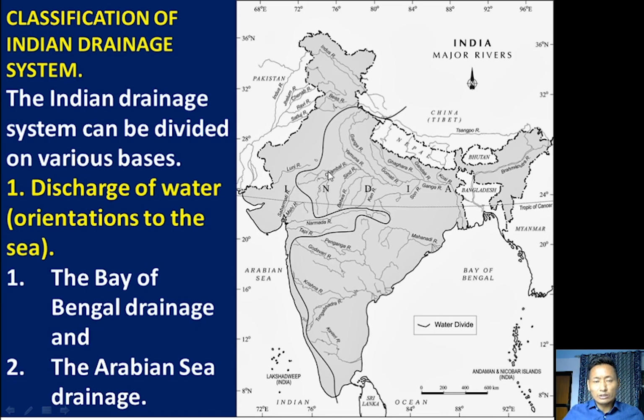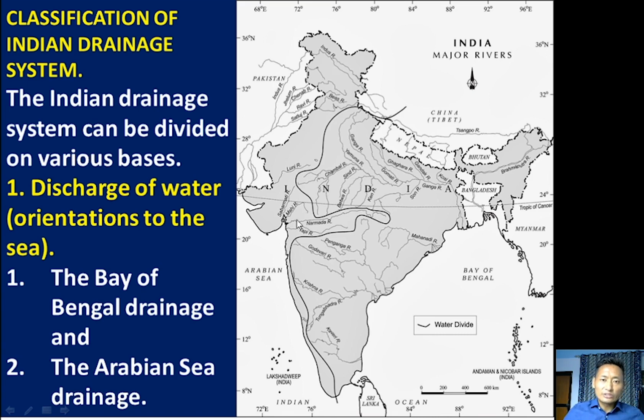This dark line divides the water flowing towards the Bay of Bengal and the river water flowing to the Arabian Sea. Rivers such as Ganga, Brahmaputra, Mahanadi and Kaveri discharge their waters in the Bay of Bengal, so they are called the Bay of Bengal drainage system.